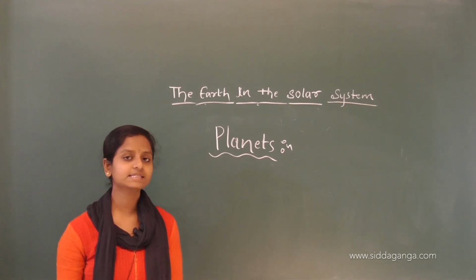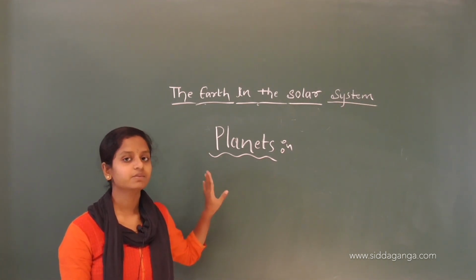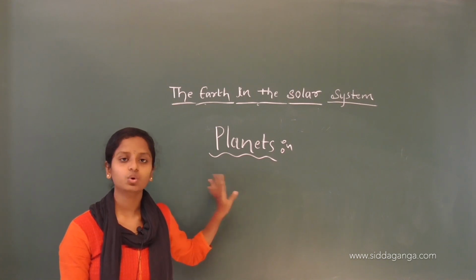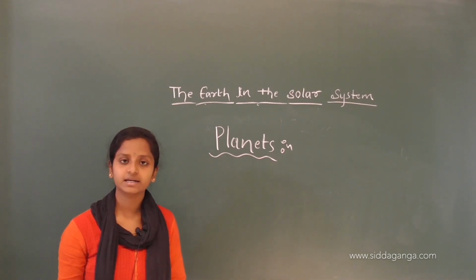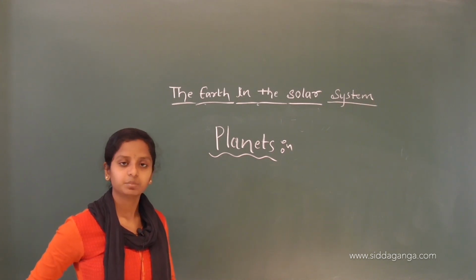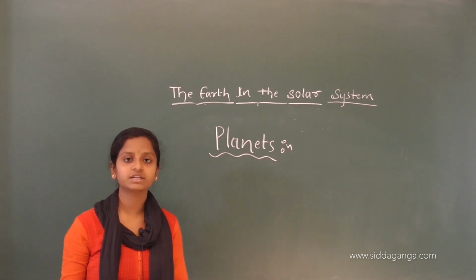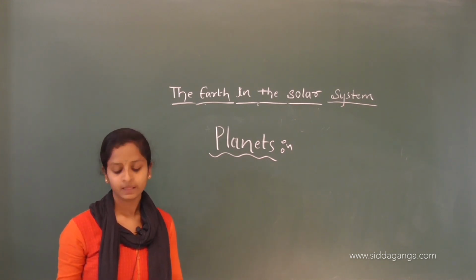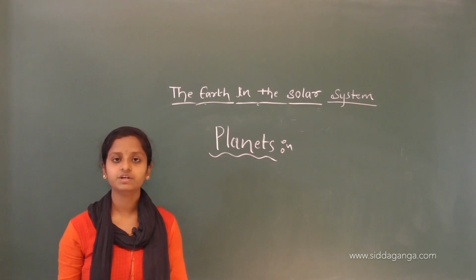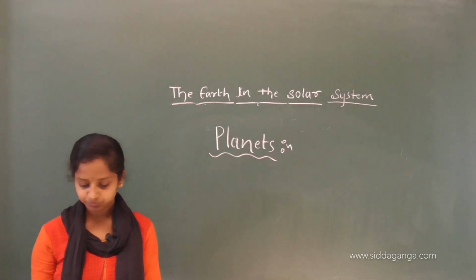As I have already said, planets are the celestial bodies which don't have their own heat and light, but still they shine because they receive the light from the nearest stars.